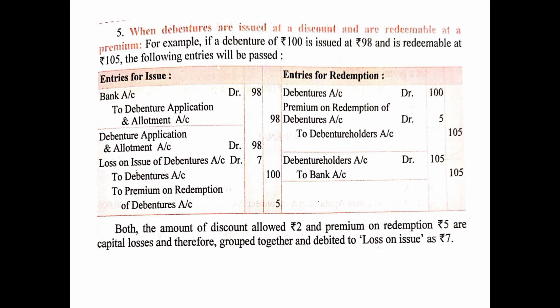First of all, it is getting a lesser amount at the time of issue itself and it has to pay more at the time of redemption. So it is a two-fold loss for the company.